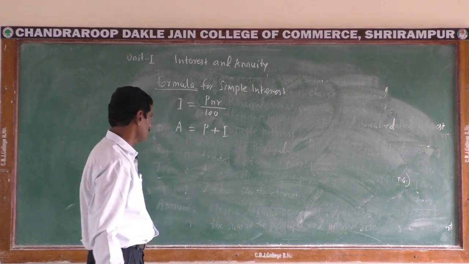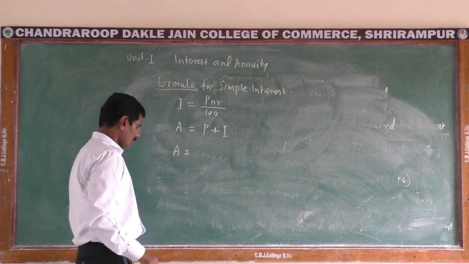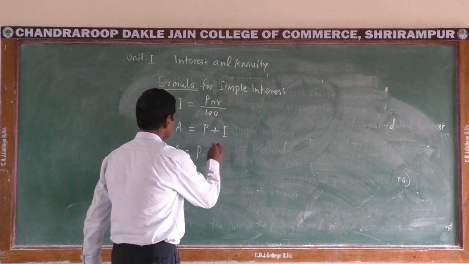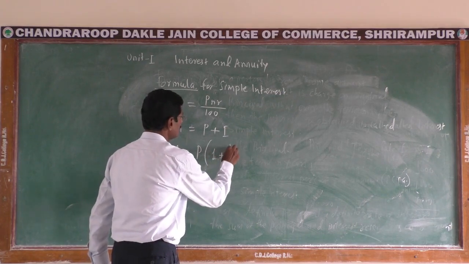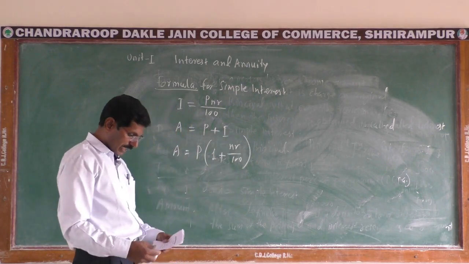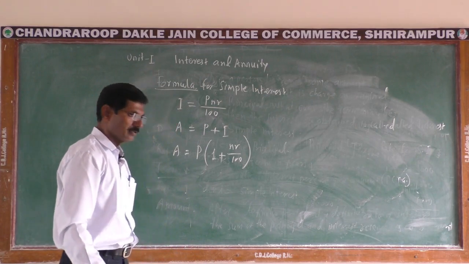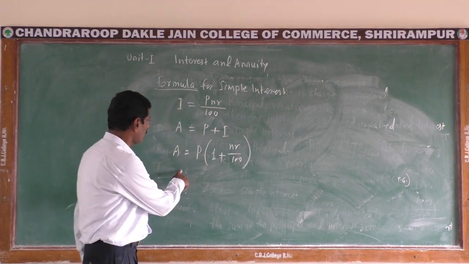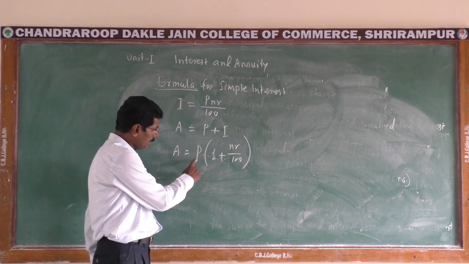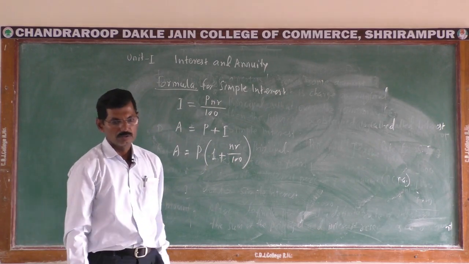We can calculate amount directly: A is equal to P into bracket 1 plus NR upon 100. When we calculate the amount directly, use this formula of amount in simple interest: A is equal to P into bracket 1 plus NR upon 100.